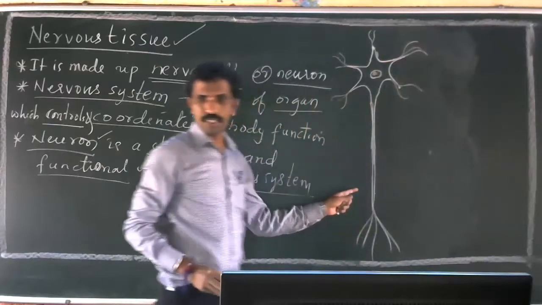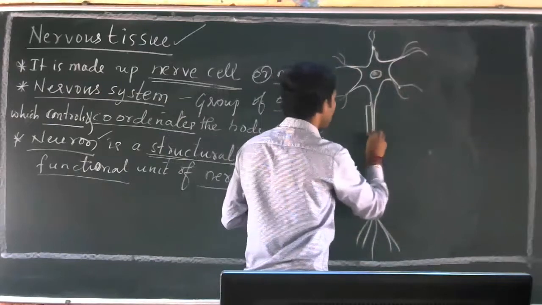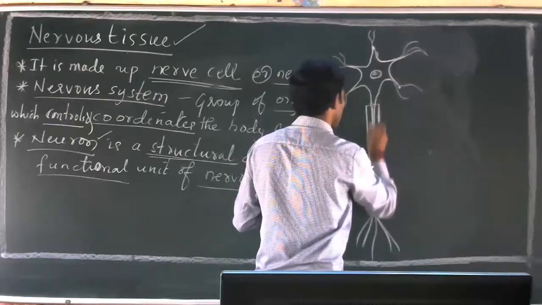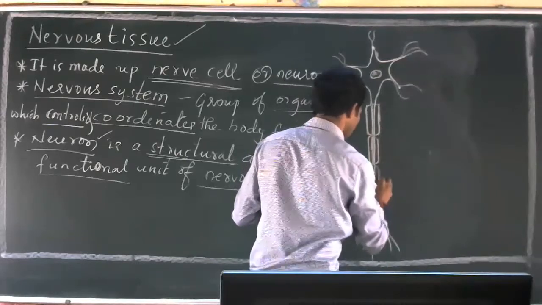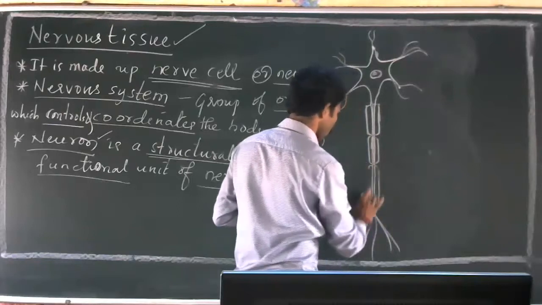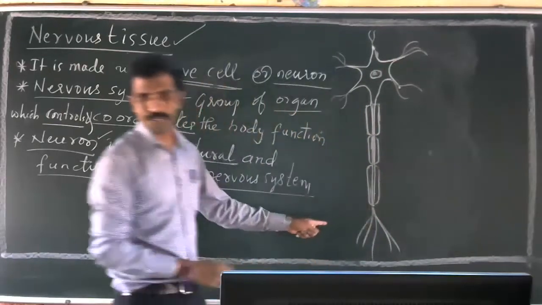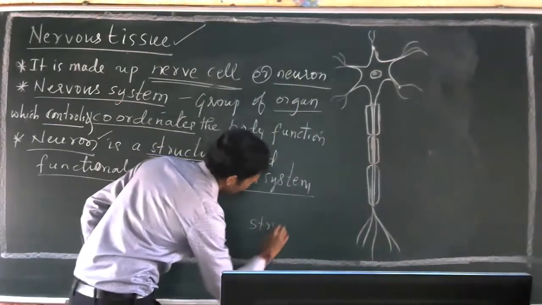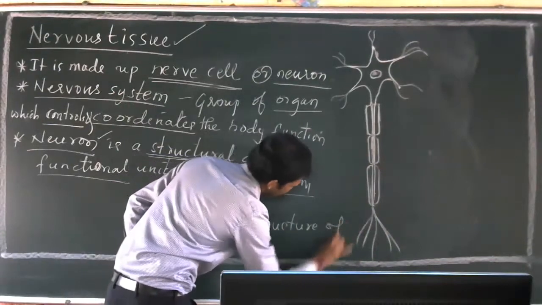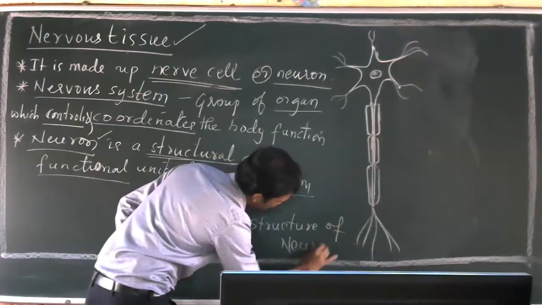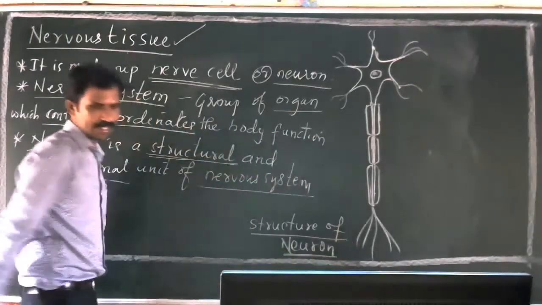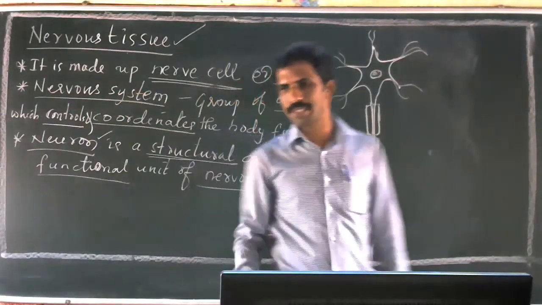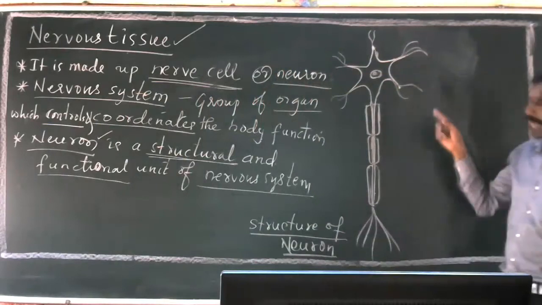So this is a nervous tissue or neuron. The structure of neuron. It's there in the textbook. Just go through the diagram. I hope the diagram is visible to you. I have drawn the diagram over here.